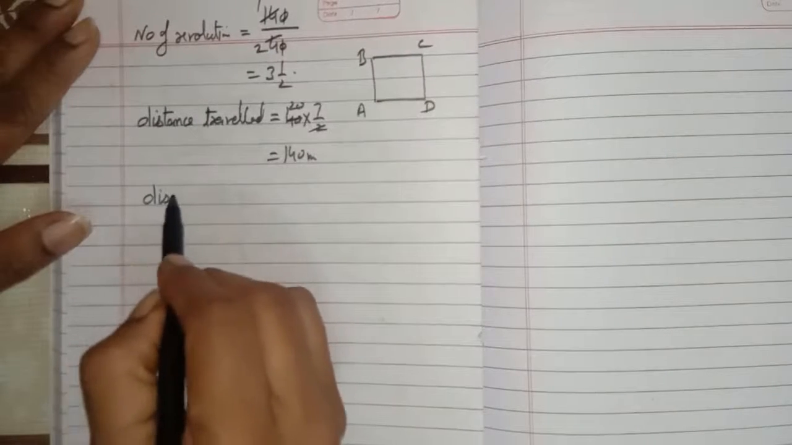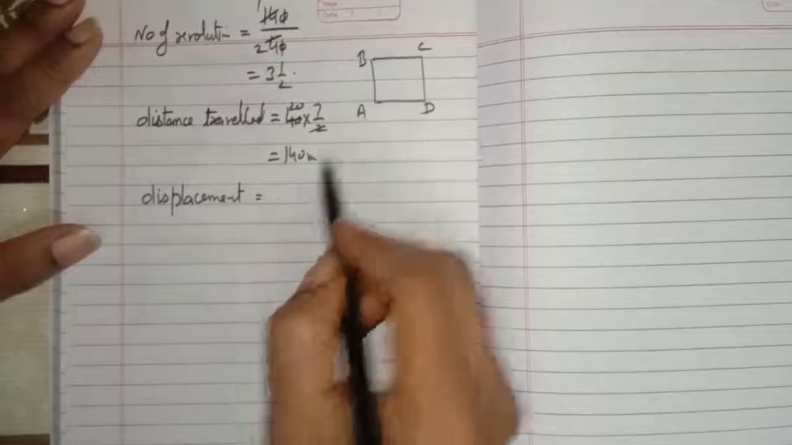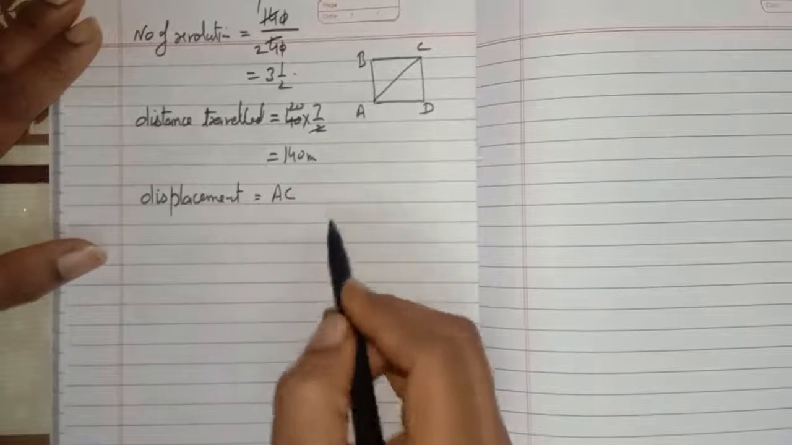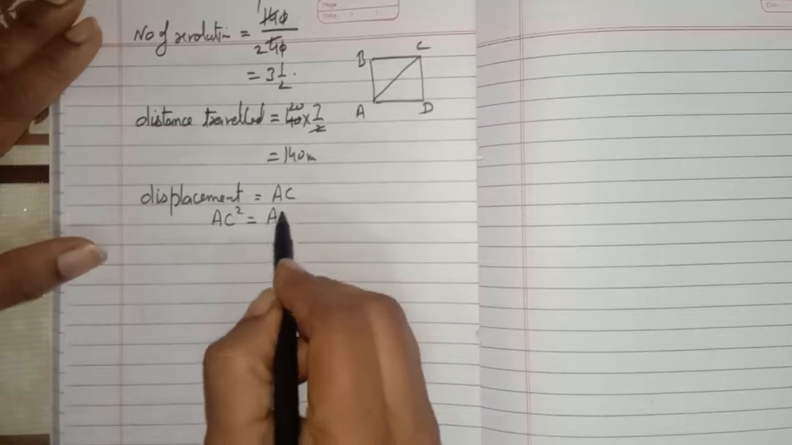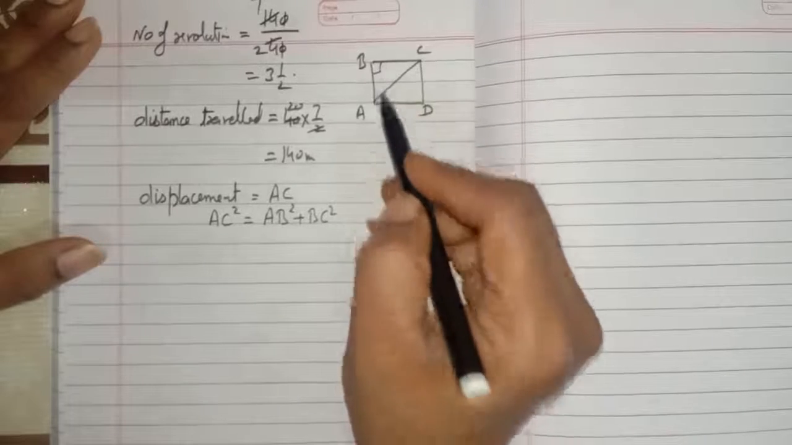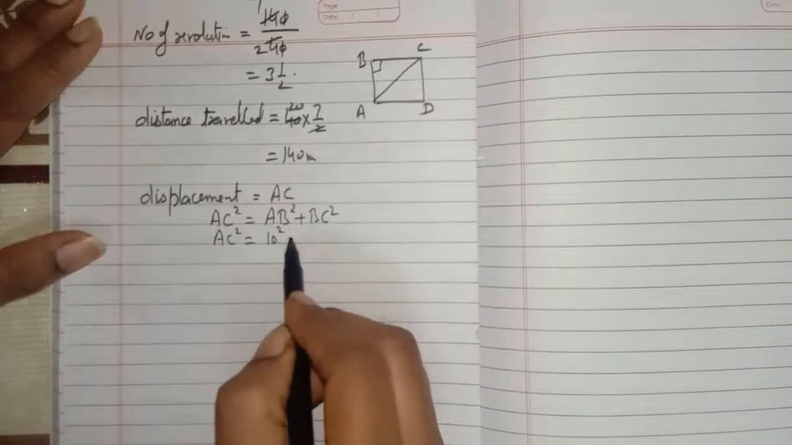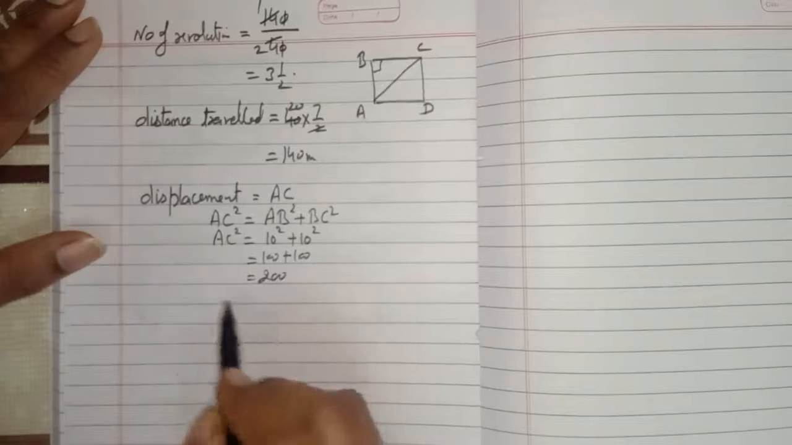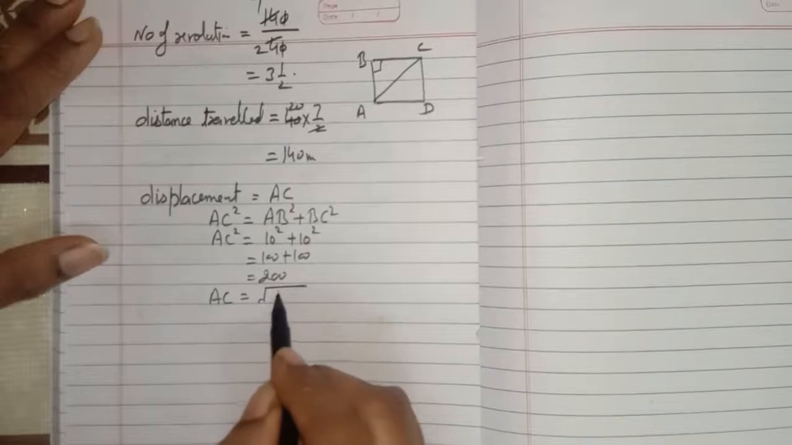Displacement, since we know that displacement is the shortest distance, displacement is equal to the length AC. And how can we find the length of AC? According to the Pythagoras theorem, AC square is equal to AB square plus BC square. This is a square field, so we can find this length by using the Pythagoras theorem. So AC square is equal to, AB is how much? It is 10. BC is also 10. So it will be 100 plus 100, it is 200. Now, this is AC square and you have to find the length of AC, so you have to take the square root of this 200.